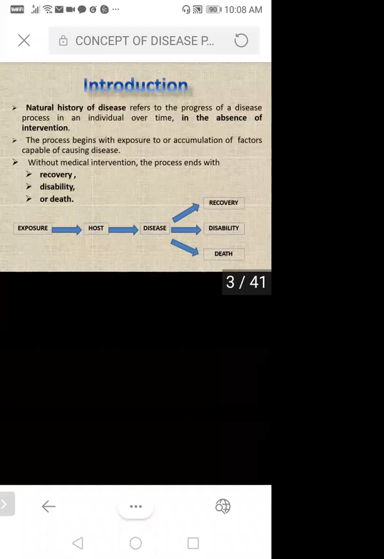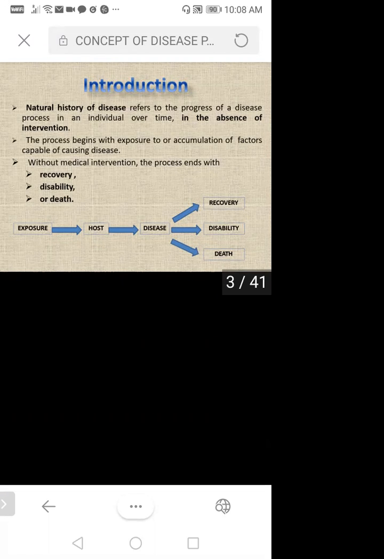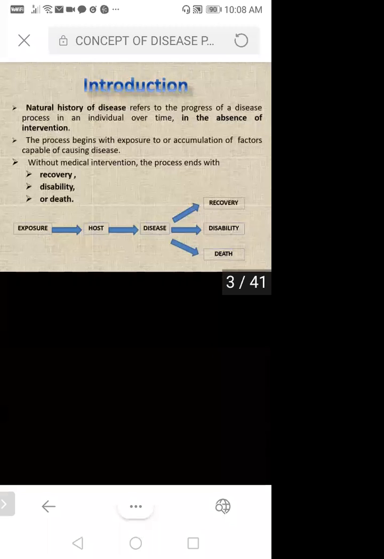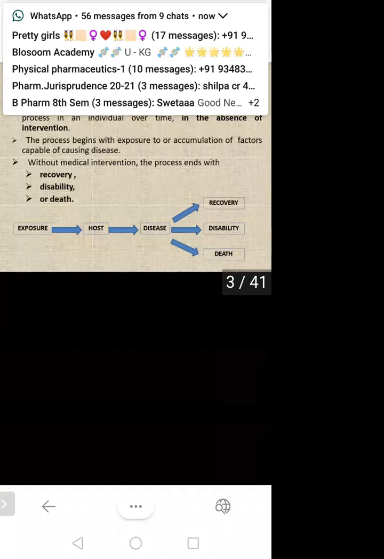So here you can see the process begins with exposure to or accumulation of factors capable of causing disease. Without medical intervention, if we haven't started any medicines, three kinds of situations may happen: it may be recovery, it may be disability, or it may be death.